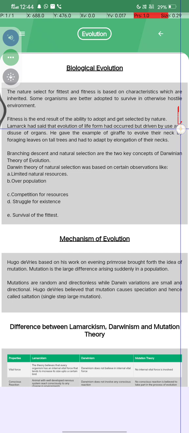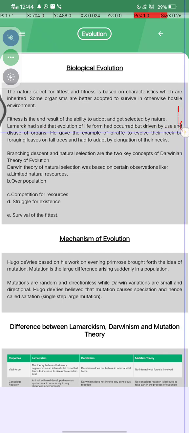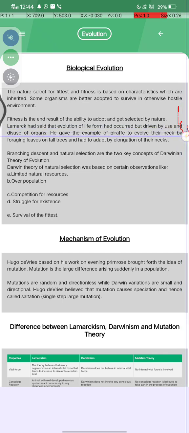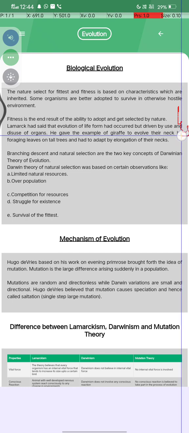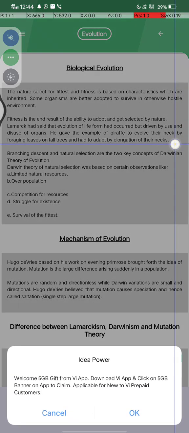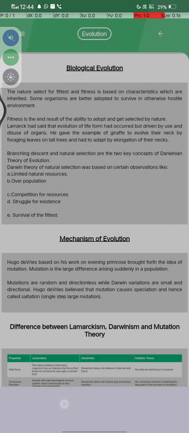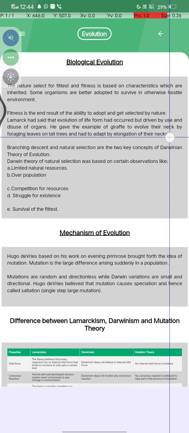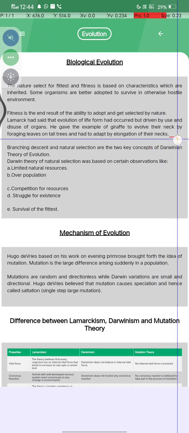Lamarck said evolution of life forms had occurred but was driven by use and disuse of organs. He gave the example of the giraffe evolving its neck by foraging for leaves on tall trees and adapting by elongation of the neck.